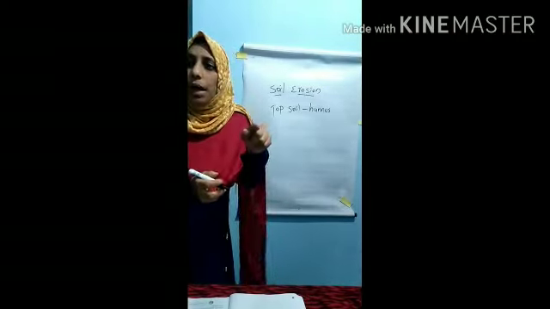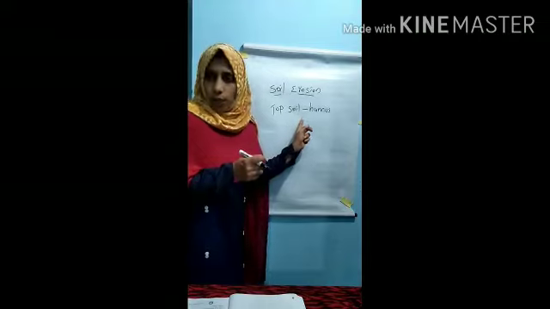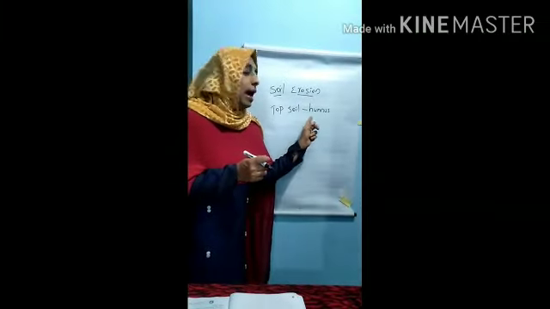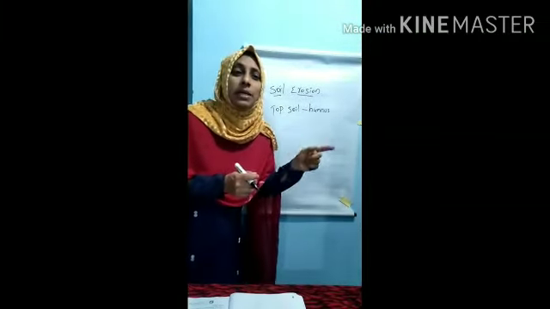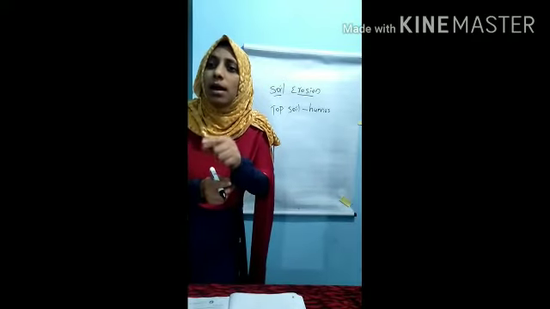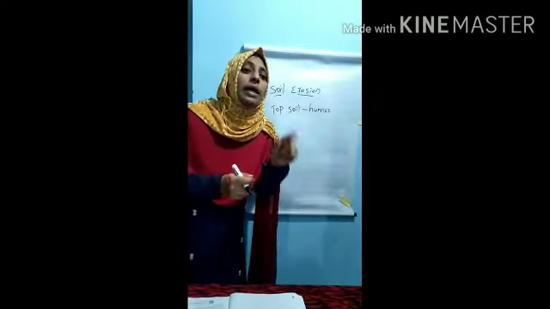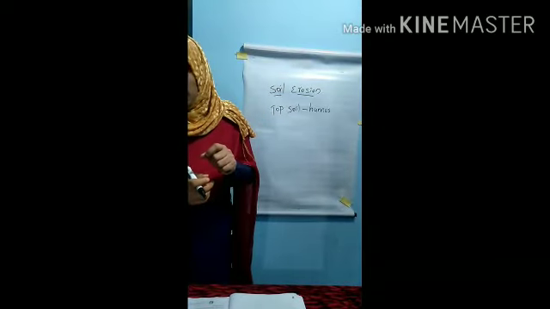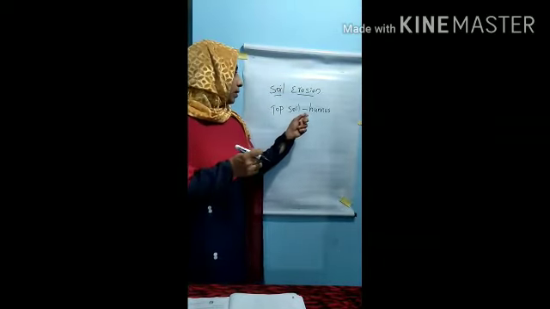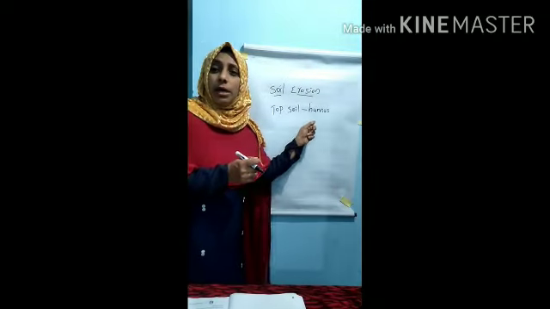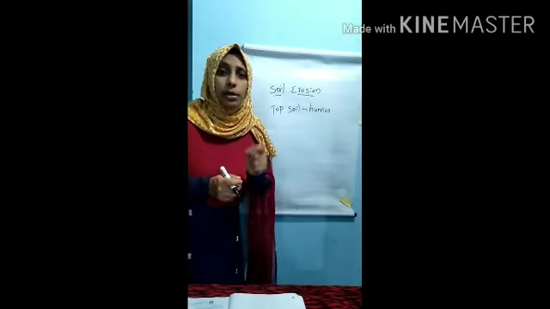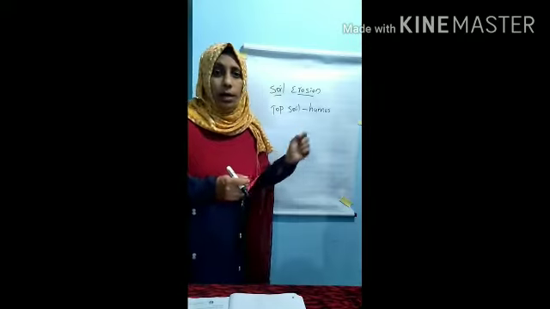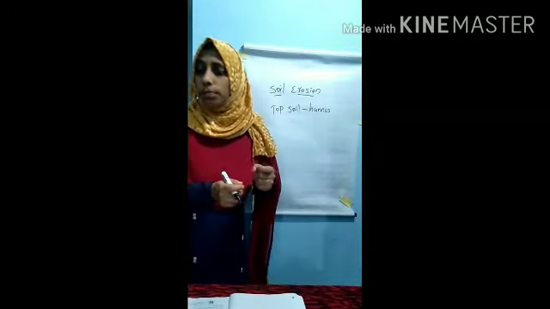Okay, the top layer is called topsoil. It has humus. Humus means a dark material in soil formed from dead materials of animals and plants. So this layer is very fertile, suitable for cultivating crops.